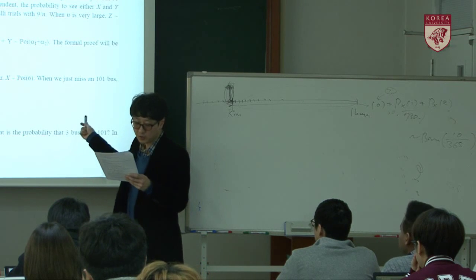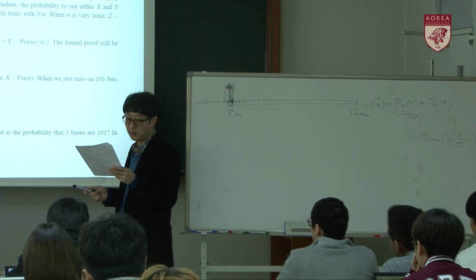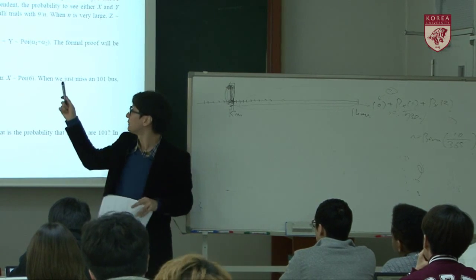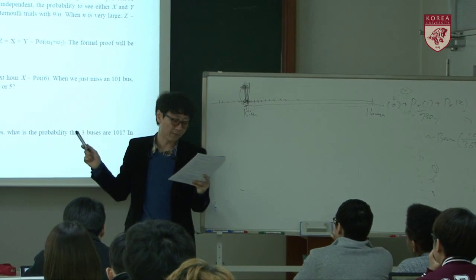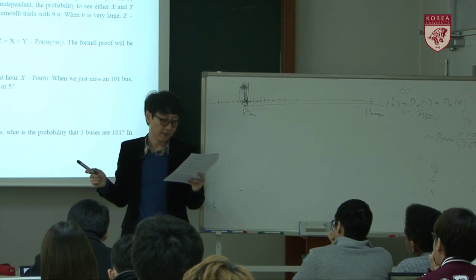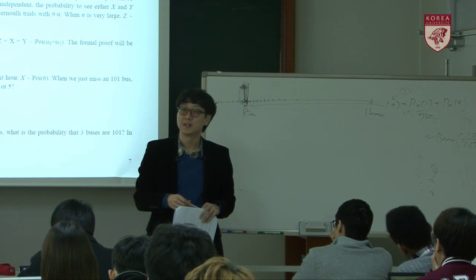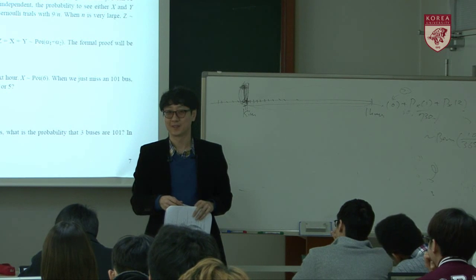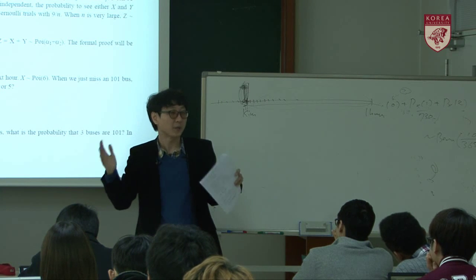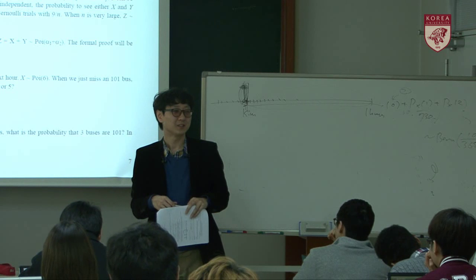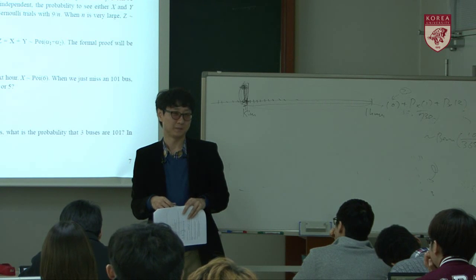Okay. And the third one. Let's think about X and Y in problem 1. That means X follows a Poisson random variable with parameter 6 and Y follows a Poisson random variable with parameter 3. Then let's think we observe 10 buses. What's the probability that among the 10 buses, 3 are from bus X?